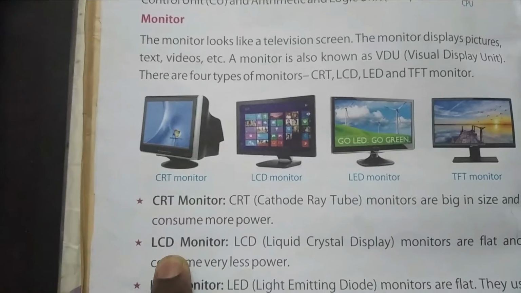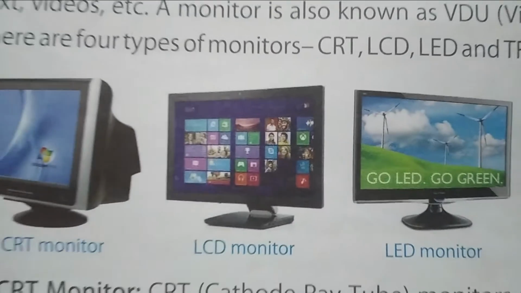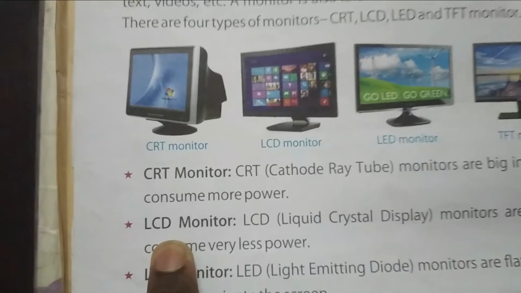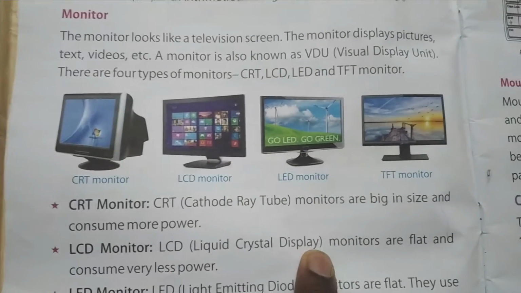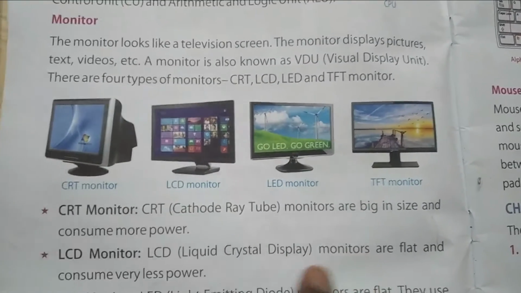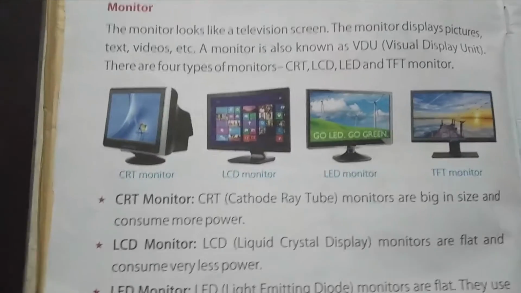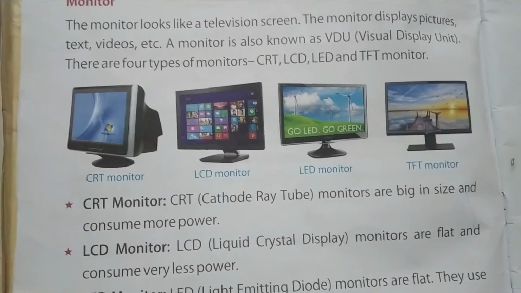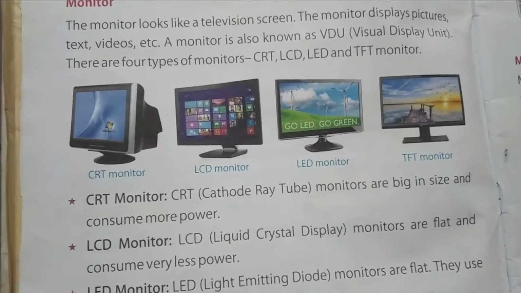Okay, and then next one is LCD monitor. See, this is LCD monitor. Okay, liquid crystal display. These monitors are flat and consume very less power. So what is the benefit of LCD monitor? It is very flat type and consumes less power.